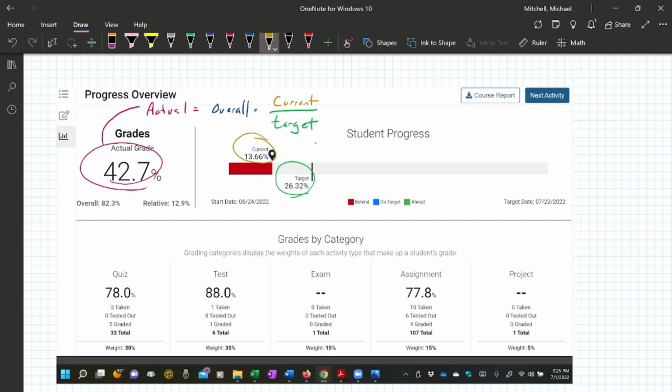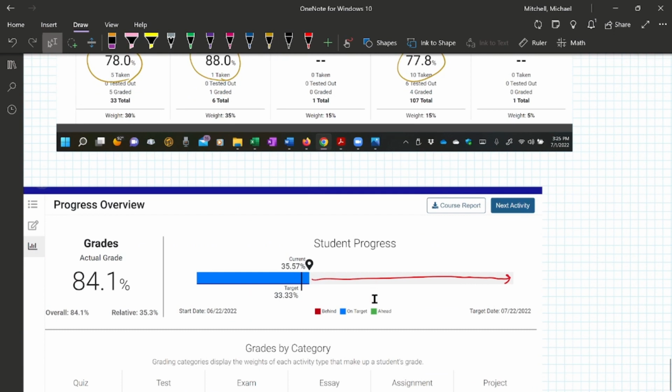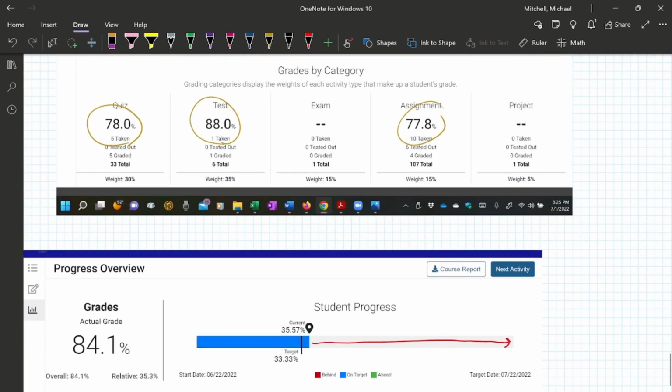You can see this person's doing great on the tests. They can do better on the assignments. They can do better on the quizzes if they want to raise that grade. But that's a real quick overview on that. This student's on target. Notice the actual grade and the overall grade are the same there because they're on target. So you get behind, it lowers that grade in there. Doesn't mean you can't get this grade down here. You're just going to have to do some catching up. And that's going to be it.